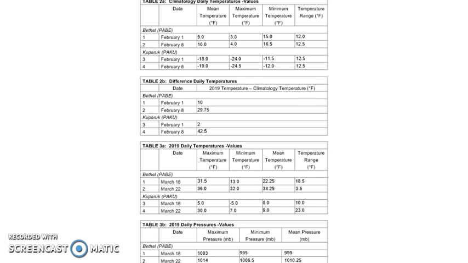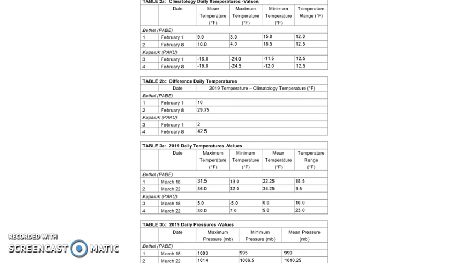Looking at the 2019 daily temperatures for March 18th and March 22nd, we see that Bethel had a very normal temperature range for this time of year, and then we see that Kaparak actually has an average of higher temperatures. Usually around this time of year, Kaparak is still in negative, and here we see it in positive digits.